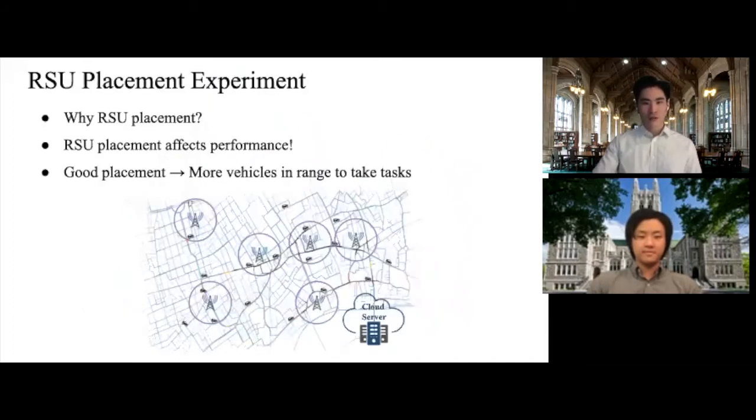In our research, we also studied technical challenges that would occur in reality. Due to the limited time we have, we will demo one experiment about RSU placement. So, why do we want to study RSU placement? Imagine the case shown in the plot where we only have a limited number of RSUs in a city. Each RSU covers a fixed range indicated by the purple circles. Only in the range can vehicles and RSUs communicate with each other. Therefore, if RSUs are placed at locations that have many vehicles passing by, more data in RSUs can be distributed to vehicles. Knowing the importance of placement, we ran the experiment.